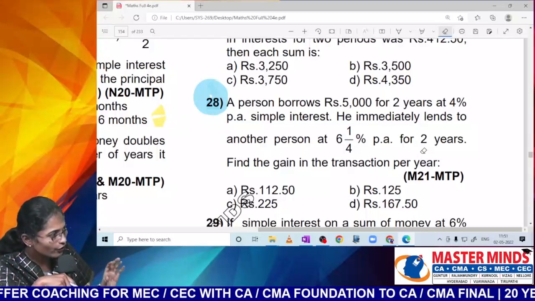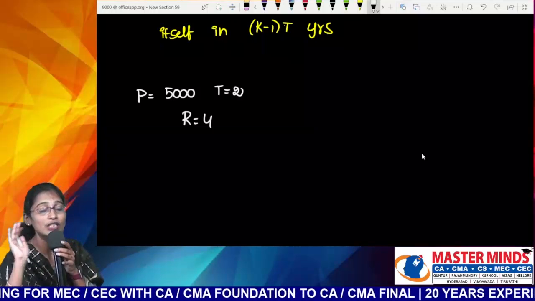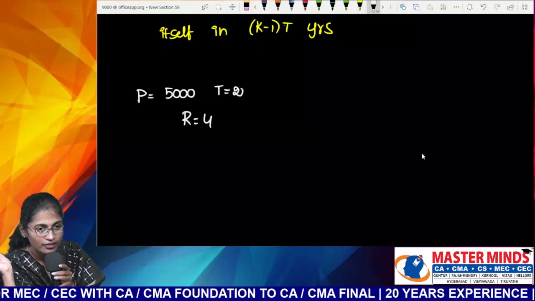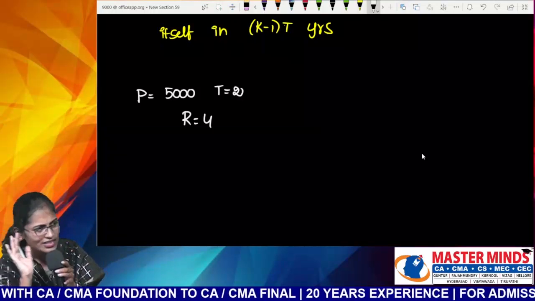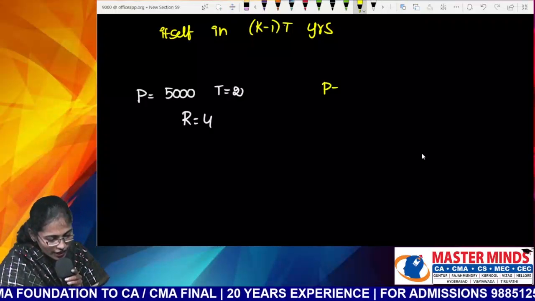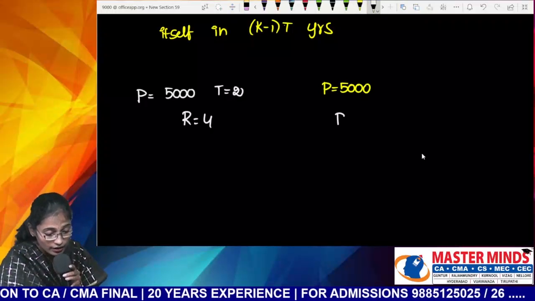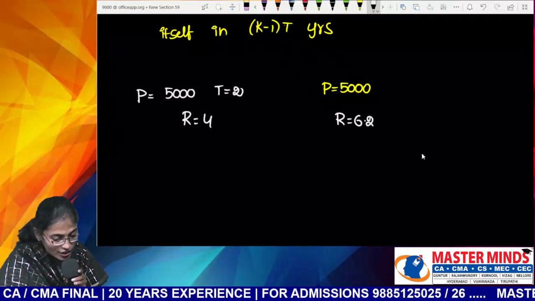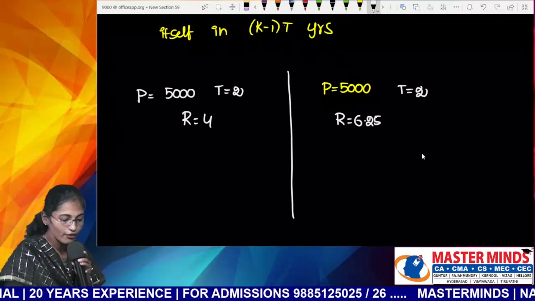How much am I lending to somebody else? Is it the same 5,000 or extra money? Same 5,000, but what is the rate of interest? For how many years only? 2 years only. Guys, listen to me carefully.